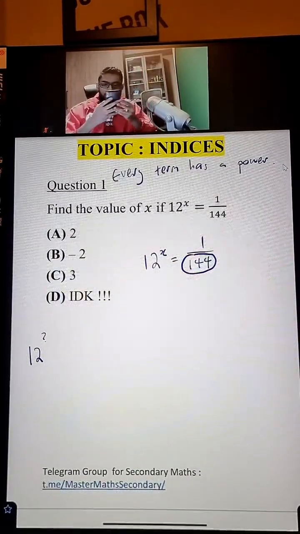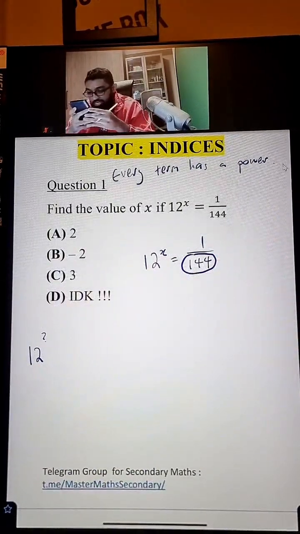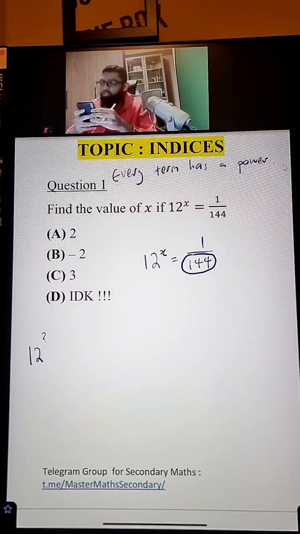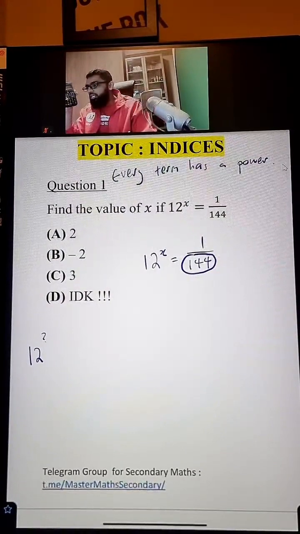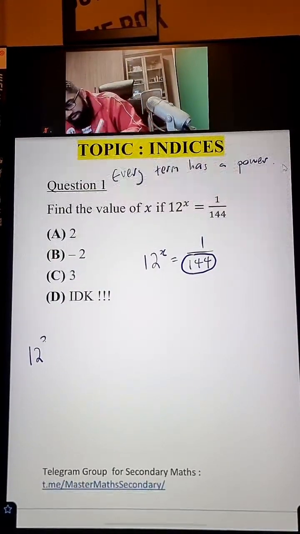Okay? So you go and press 12. Is it 12 to the power of 1? Cannot be. 12 to the power of 1 is only 12. Is it 12 to the power of 2? So what is 144? And that is where you need to press this guy here. 12 square. Very good. So now we know when we press 12 square, we are going to get 144. Fantastic.